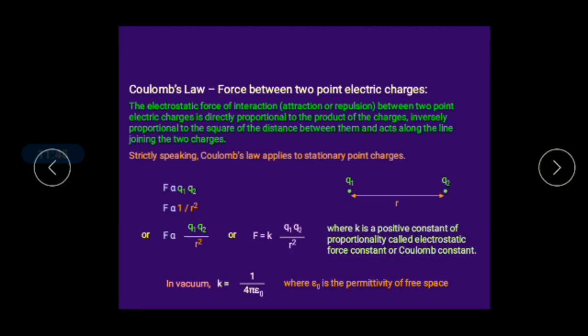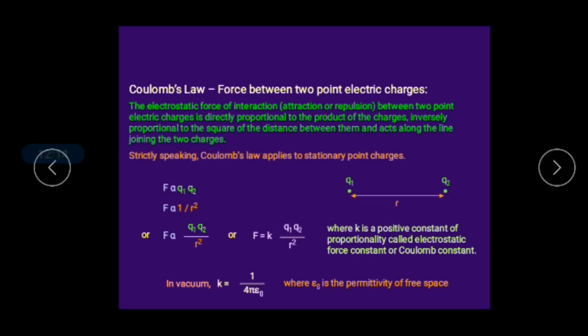That epsilon naught is nothing but the permittivity of free space. So what is meant by permittivity? In electromagnetism, the permittivity of free space means the ability or the capability of the medium which allows the passage of electric lines of force. I repeat, right?